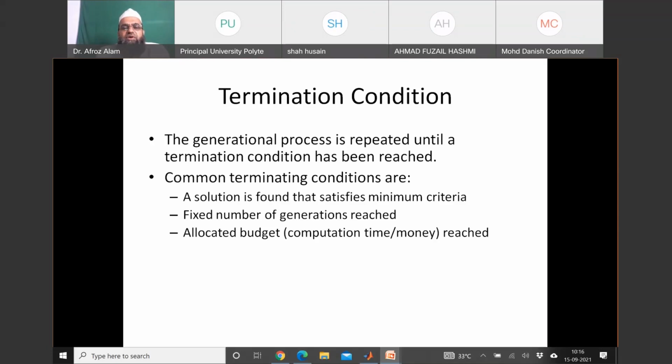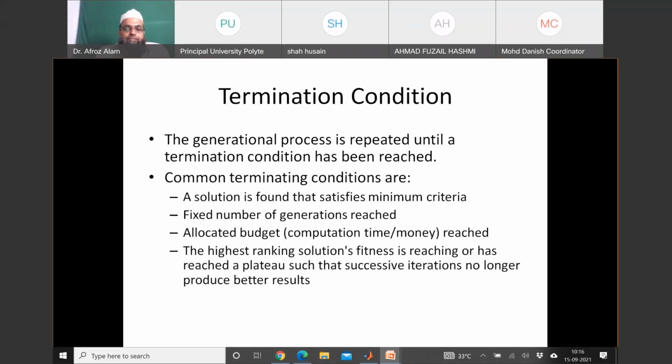Suppose you have hired some person and you have some deadline for your project. You have to deliver your project to your customers. So there you have some deadline in terms of time. You are not free to deliver a project which is expected to be delivered within a day, and you can't take months like that. So depending upon your allocated budget, you may terminate your program.